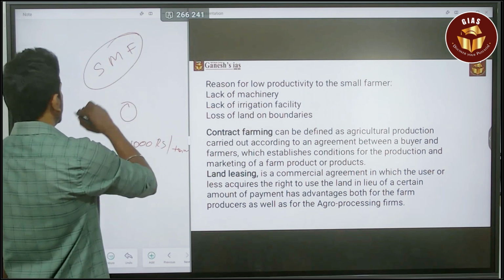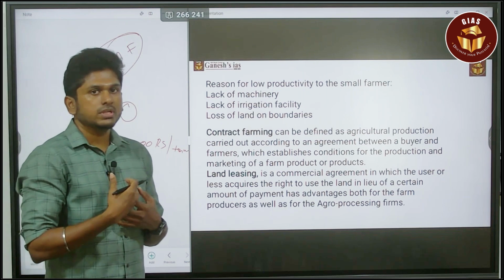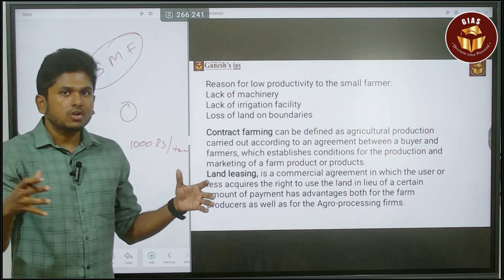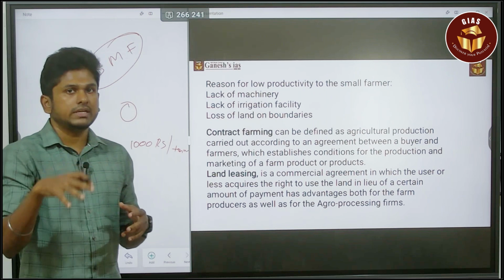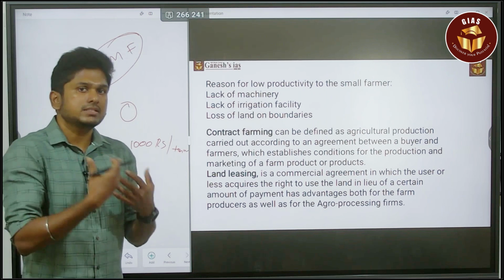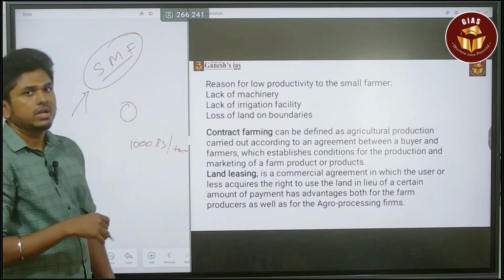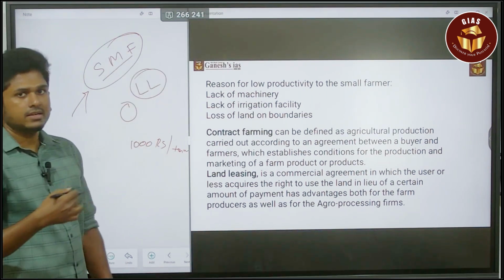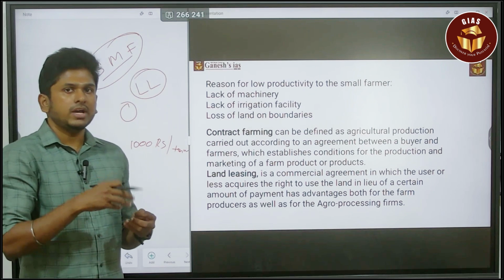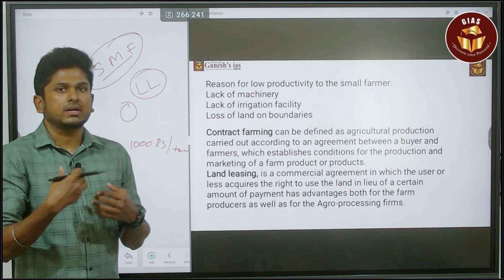How is it going to help us when it comes to contract farming? They will accumulate the land. They will make a contract with the major farmers in that region in such a way that it is beneficial for the small and marginal farmer. Same as land leasing. The land leaser will acquire the land and make a contract with the farmer for 10 or 15 years.